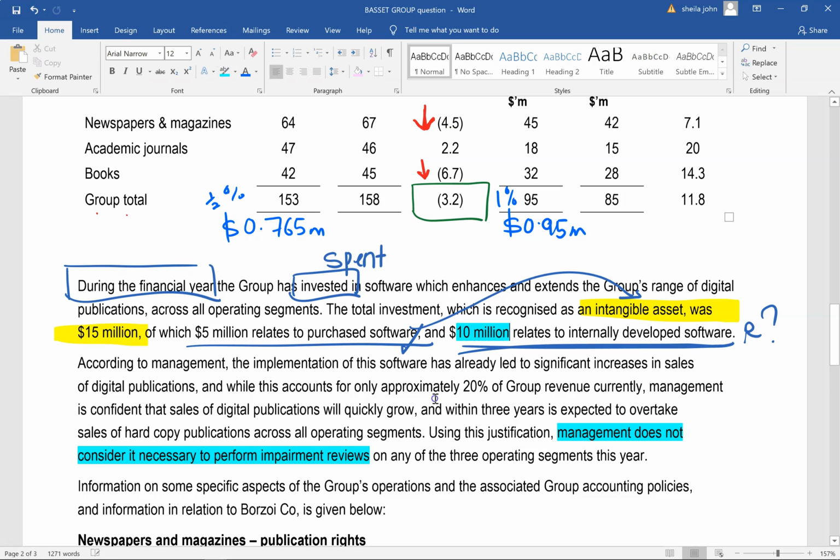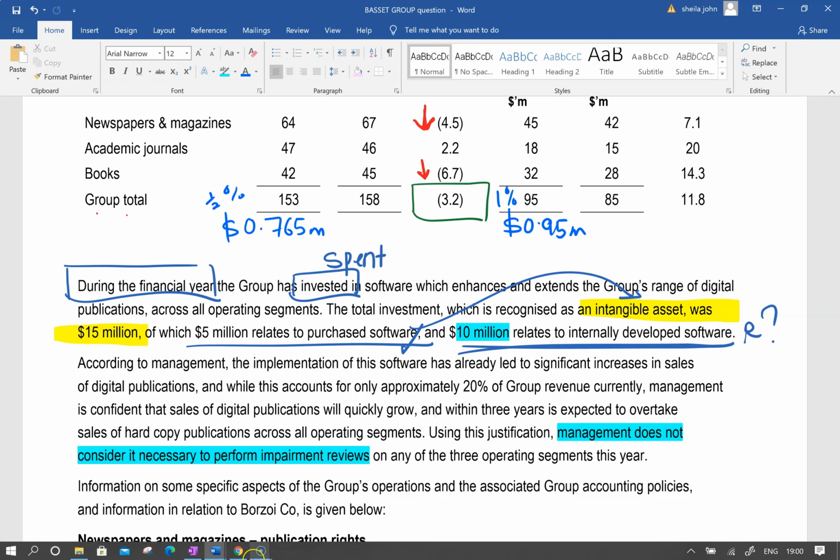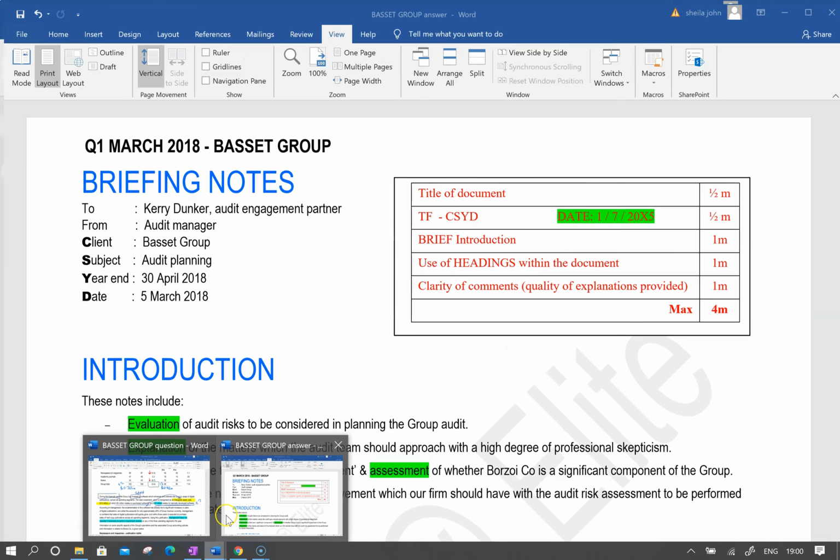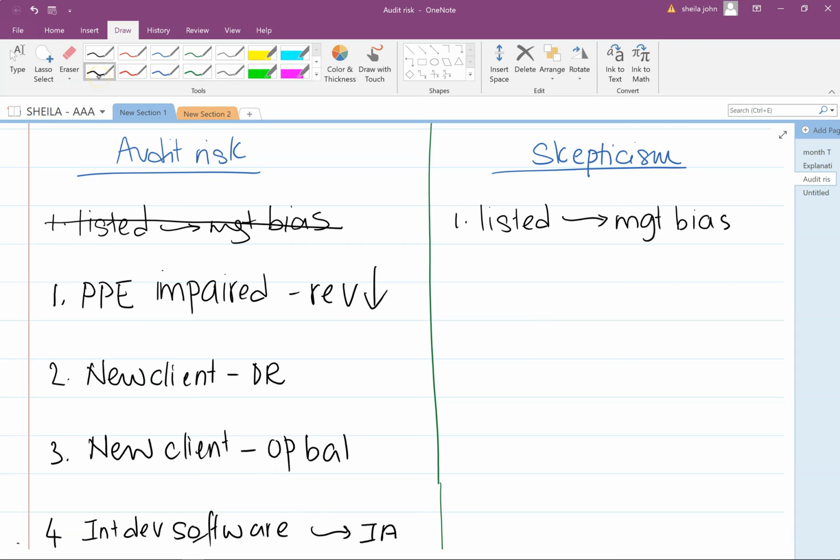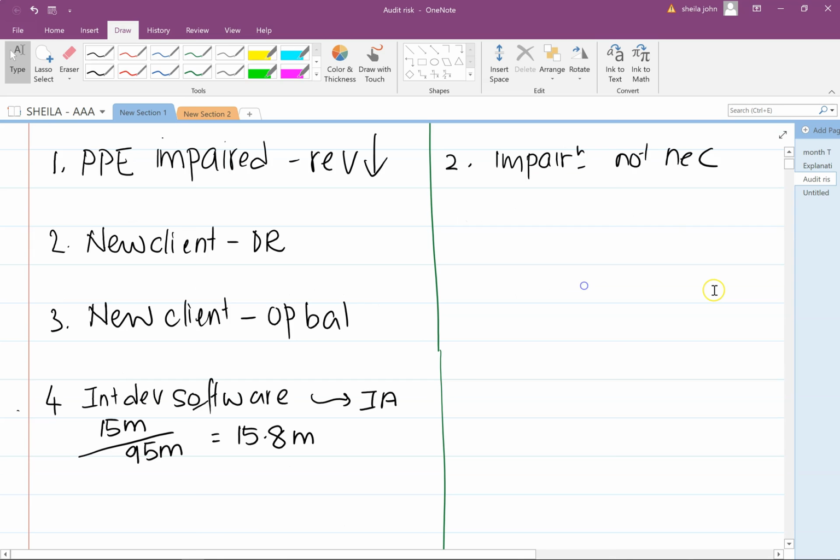But there's also another thing here in the area of skepticism, the 10 million. We're wondering whether the whole of that 10 million is actually development costs. What happened to the research element of it? So here we're looking at the skepticism. Management is saying here that impairment is not necessary. Now, on the area of the internally developed software, we've got that the whole 10 million has been capitalized as an intangible asset. So we're like, what happened to the research portion of it?